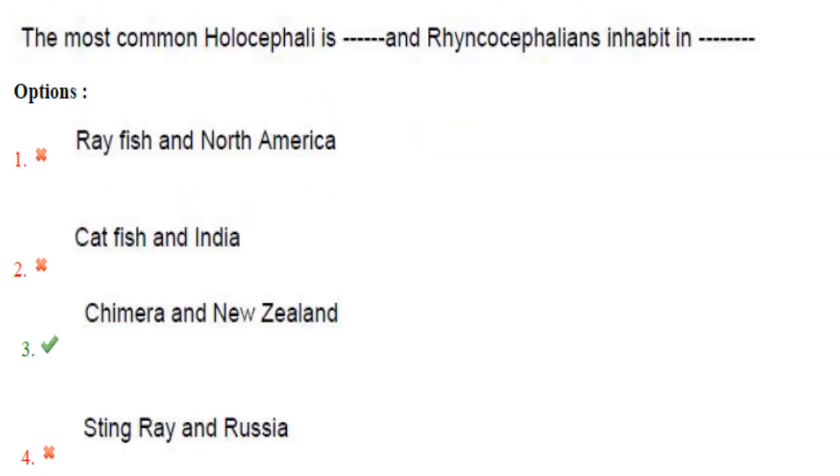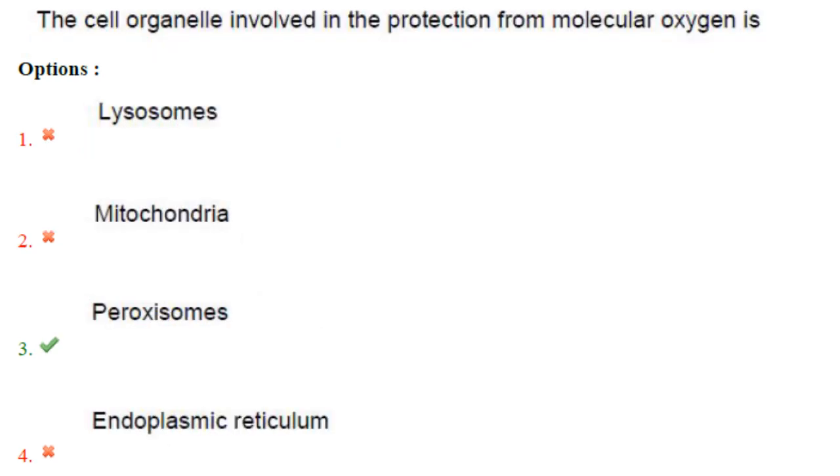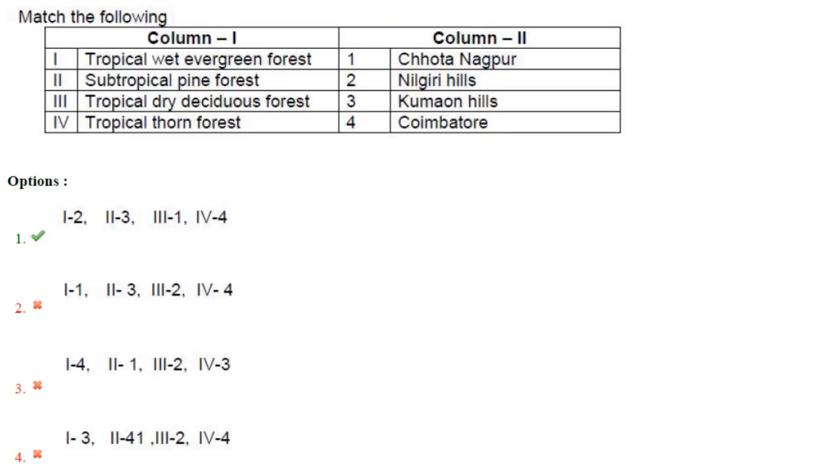The next one. The most common holocephaly is chimera and rhinocephalian inhabit in New Zealand. So the answer is option 3. The next one. The cell organelle involved in the protection from molecular oxygen is peroxisomes. Answer is option 3. These are direct questions.